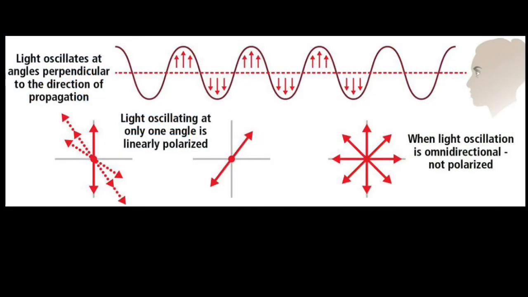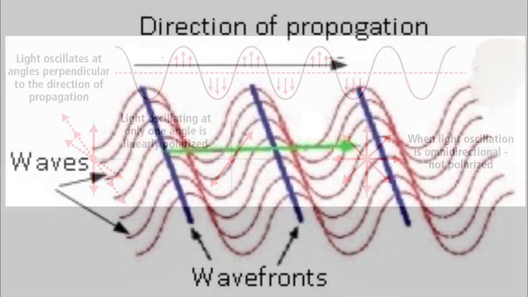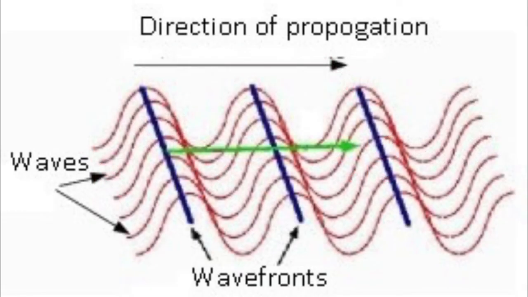Polarization is the attribute that wave oscillations have a definite direction relative to the direction of propagation of the wave. Next is wavefront, a surface containing points affected in the same way by a wave at a given time. Coherence, the quality of being logical and consistent. Next one is superposition. It's a sum of many waves formed in one wave.